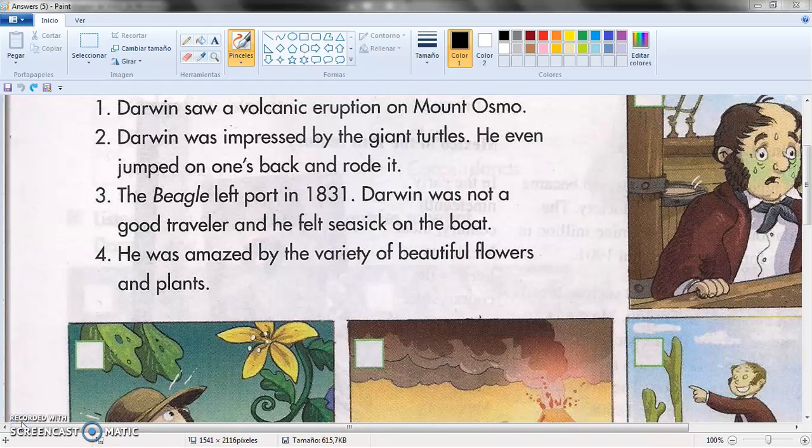Number 1. Darwin saw a volcanic eruption on Mount Osmo. That's the eruption. Number 2. Darwin was impressed by giant turtles. He even jumped on one's back and rode it. That is number 2. Number 3. The Beagle left port in 1831. Darwin was not a good traveler and he fell seasick on the boat. That is number 3. And number 4 is the last one. He was amazed by a variety of beautiful flowers and plants.